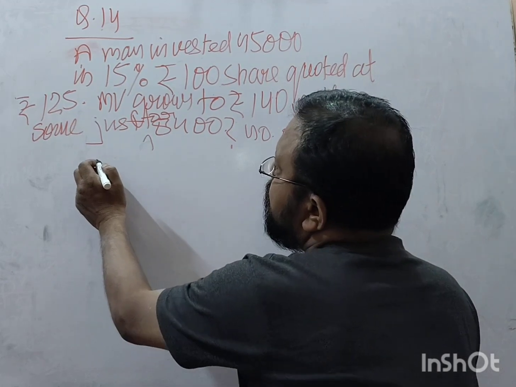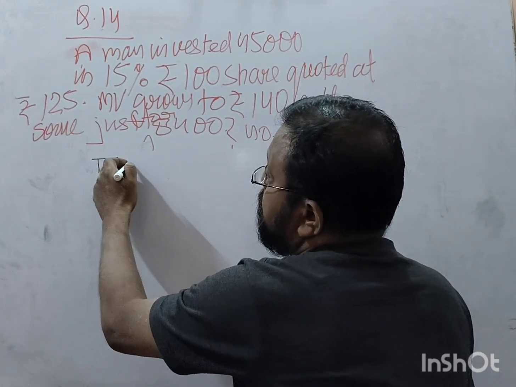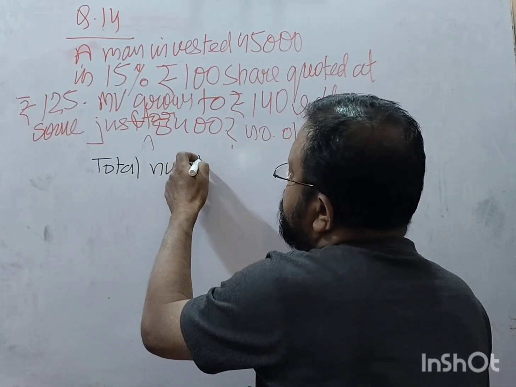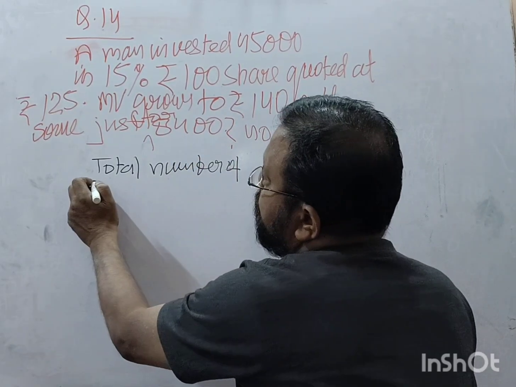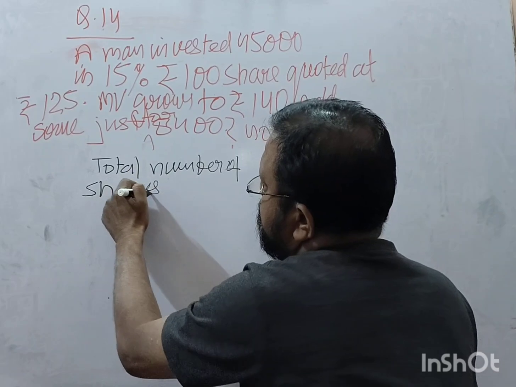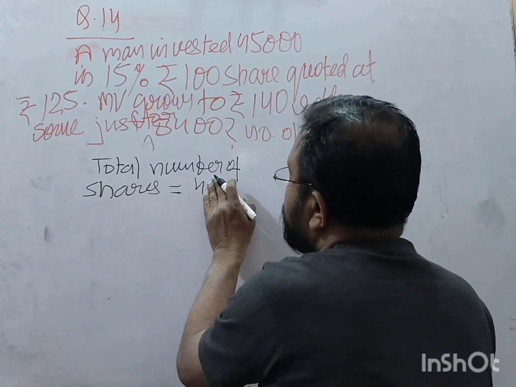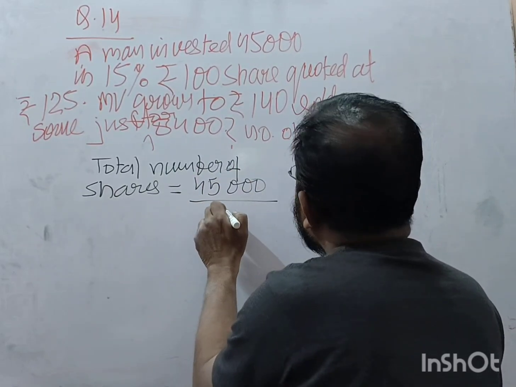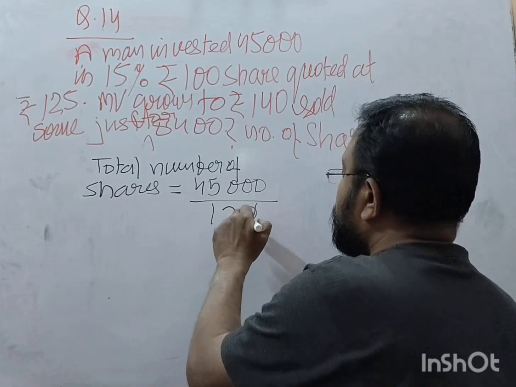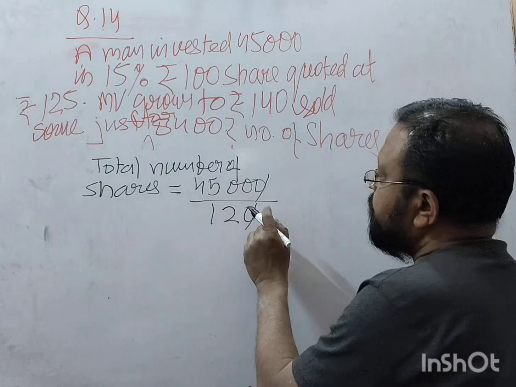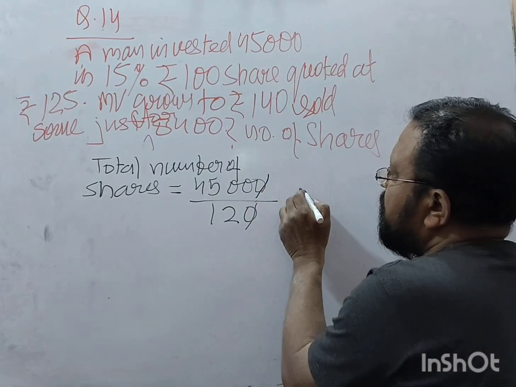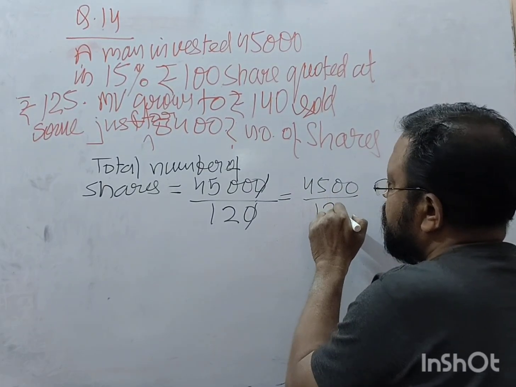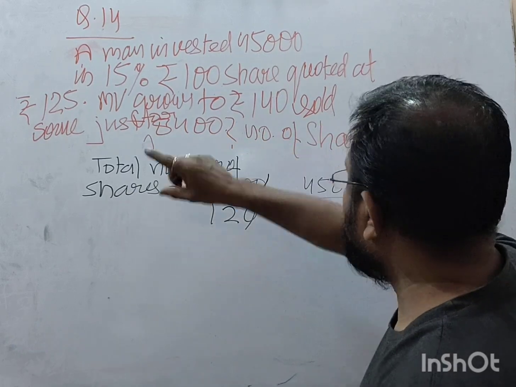So, total number of shares is equal to 45,000 divided by 125.